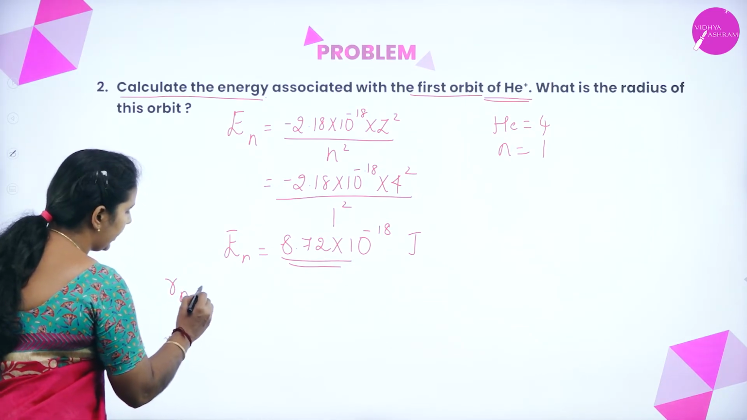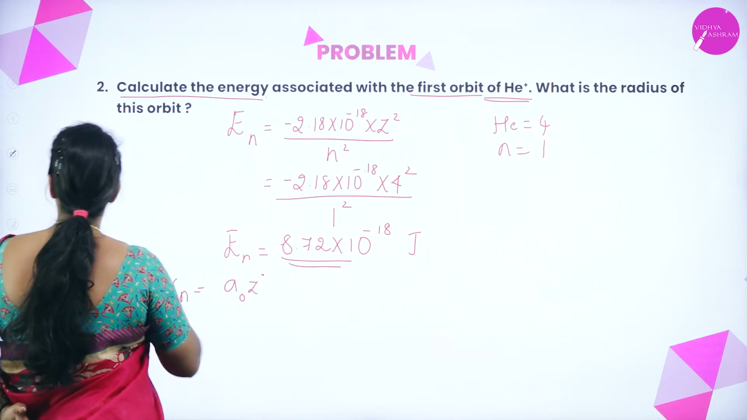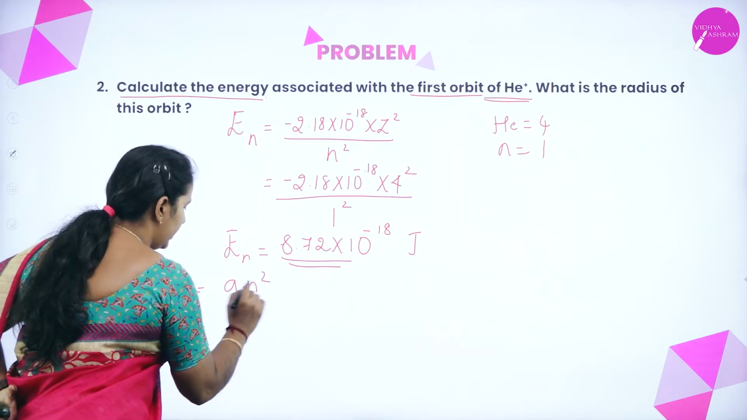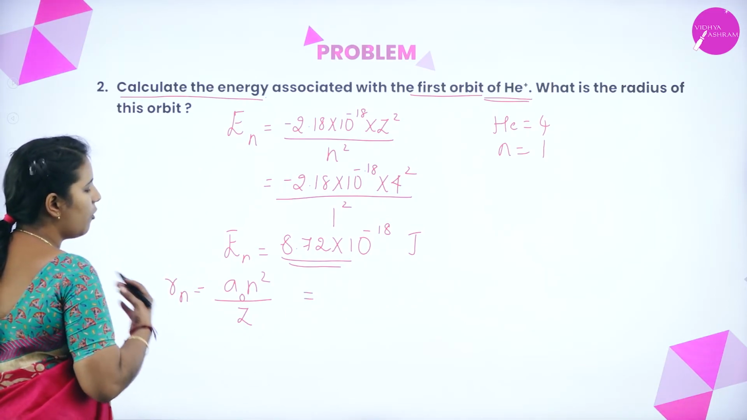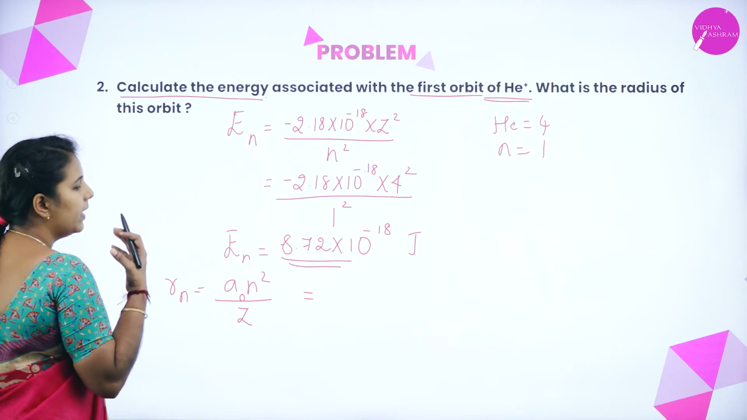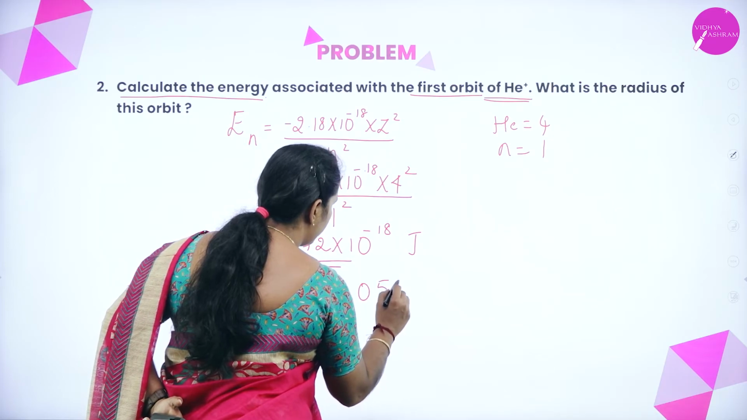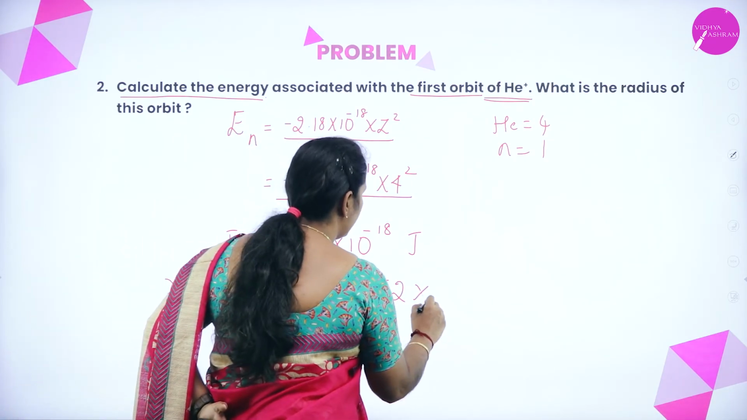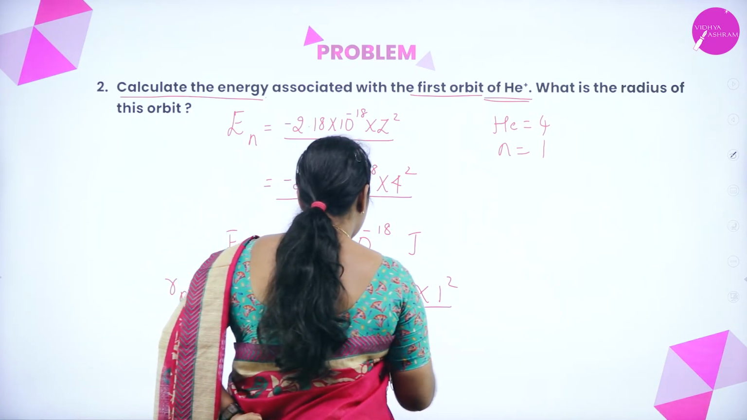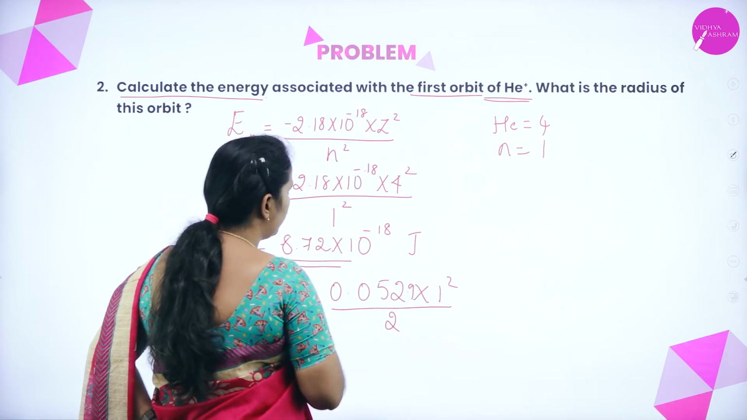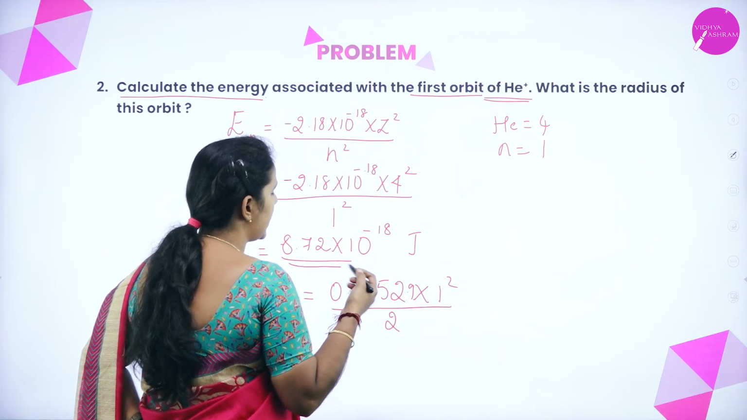Radius of the nth shell can be obtained by a0 into n square divided by Z. So what is the a0 value here? That is nothing but the Bohr radius, and it is always equal to 52.9 picometer, which can be converted into 0.0529 nanometer, into what is n here? 1 square divided by what is Z here? That is 2. So you will get 52.9 picometer divided by 2, and directly you can write it as 53.